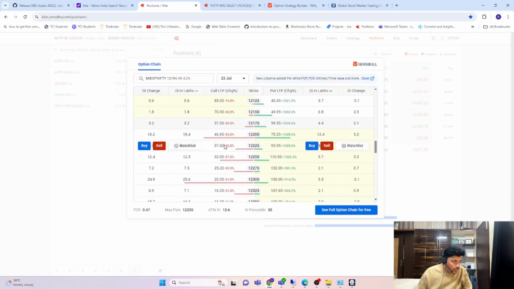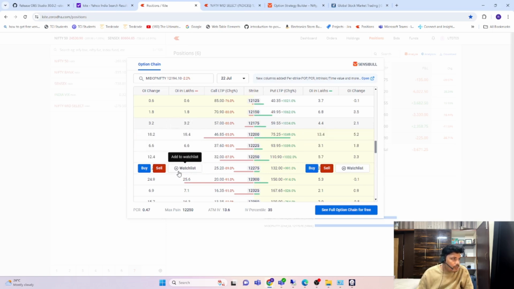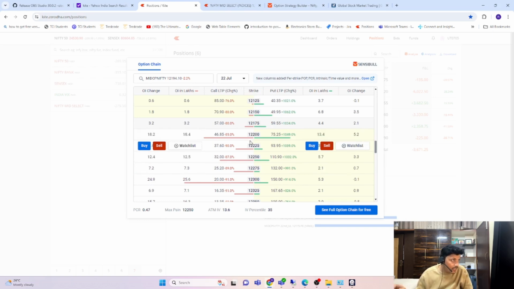Yep, now 12,200 has the highest call and put writers, a strangle is created, with almost 18.4 on the call side and 13.4 on the put side. In the current scenario, 12,200 is a very good call side as well as put side support. And the next on the call side is